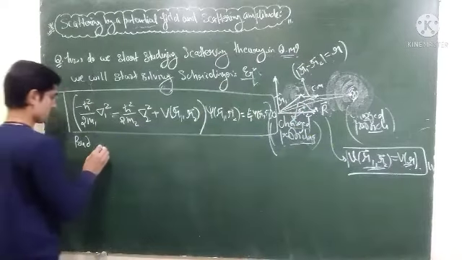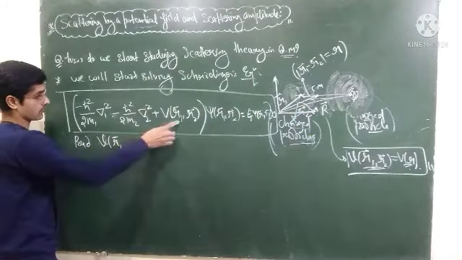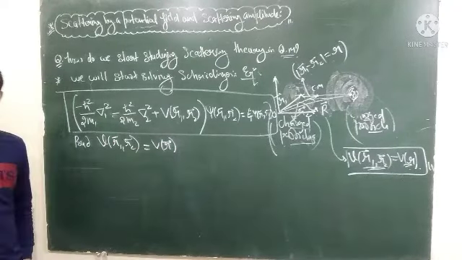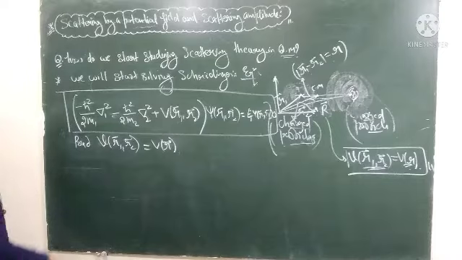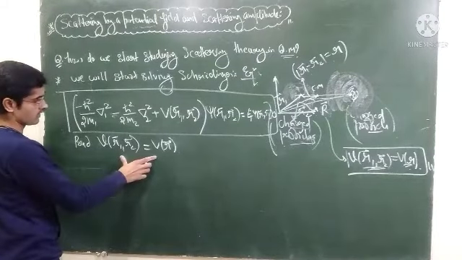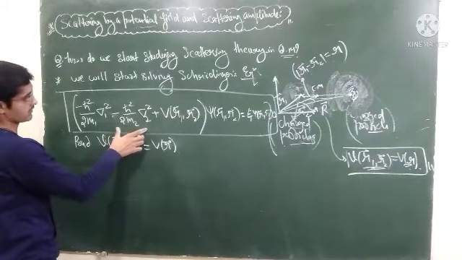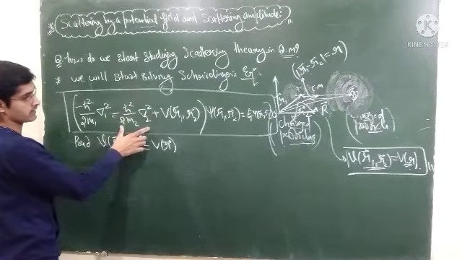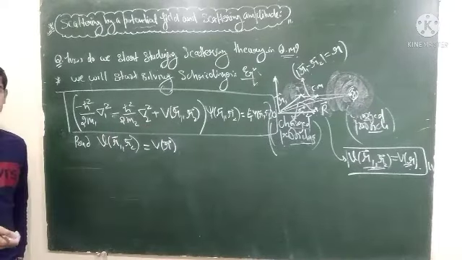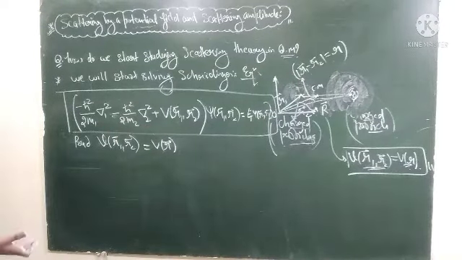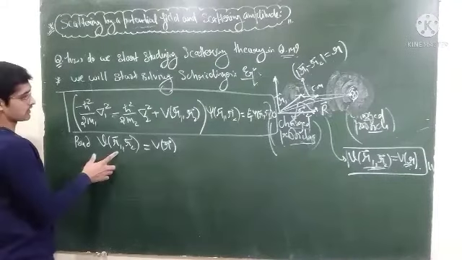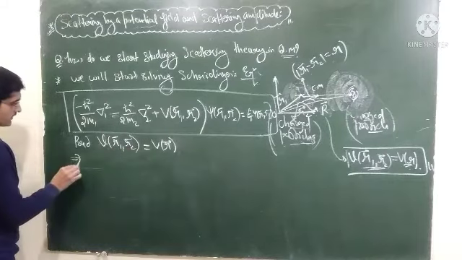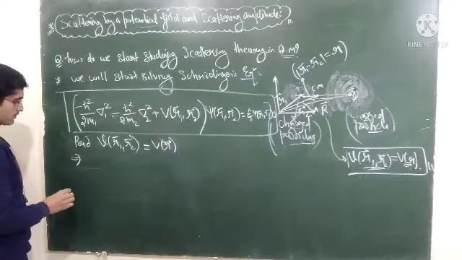But the assumption that we have, the first assumption, is that the potential is just a function of r. So the potential V of r1 and r2 is just a function of r, which is the distance between these two particles. In this situation, you can decouple this equation. You can write two equivalent equations out of this single equation. One is for the center of mass, having mass m1 plus m2, and the other one is for some fictitious particle of reduced mass mu, right?